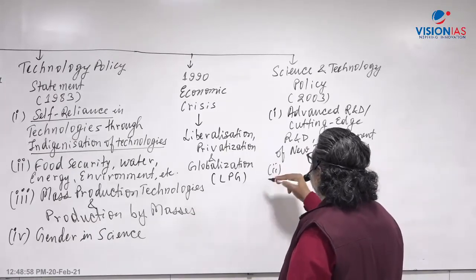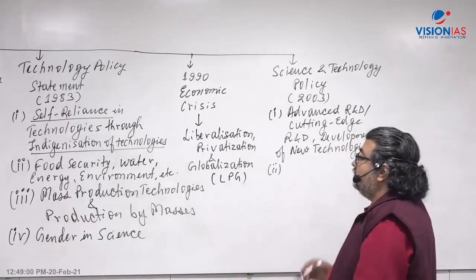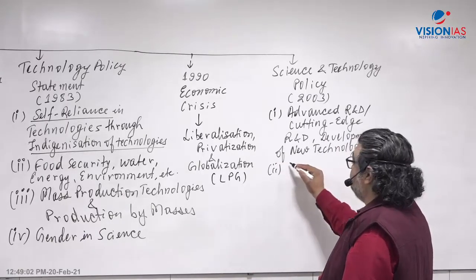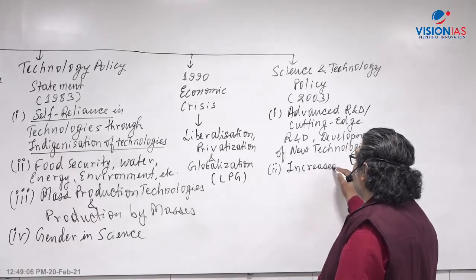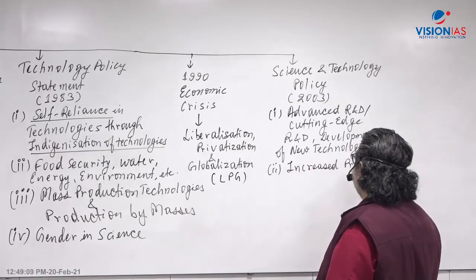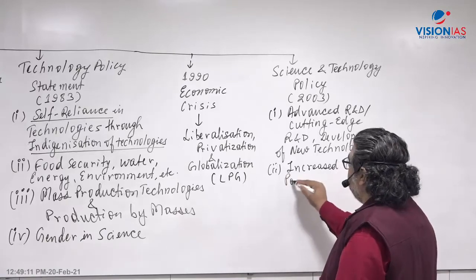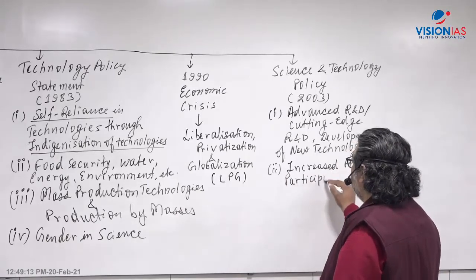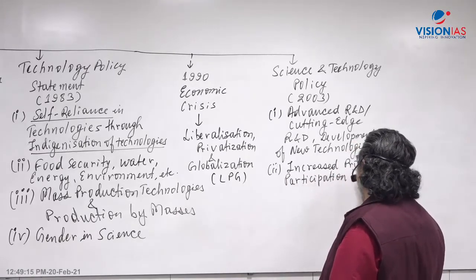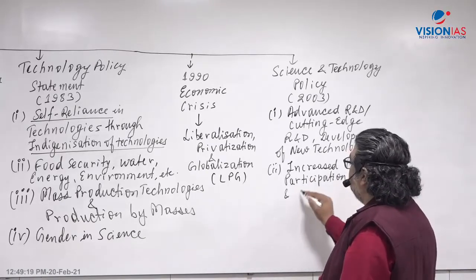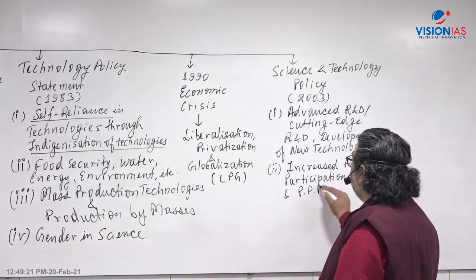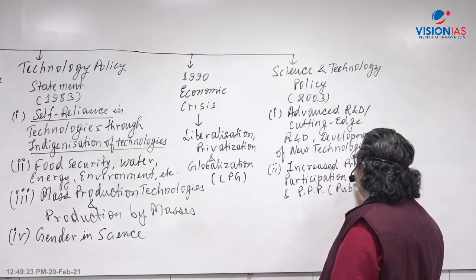Second was increased private participation in R&D with the PPP model, public-private partnership.